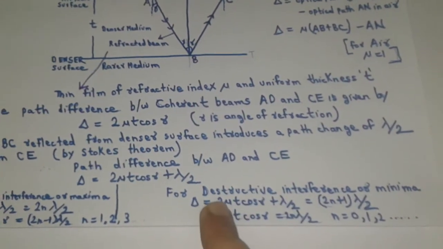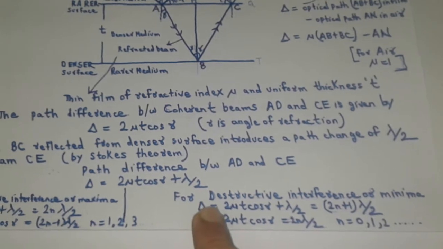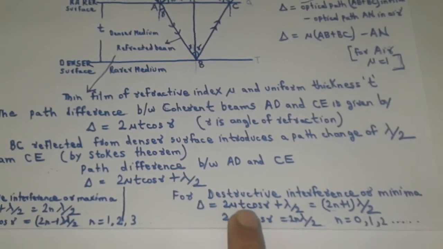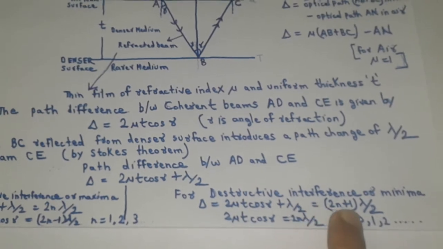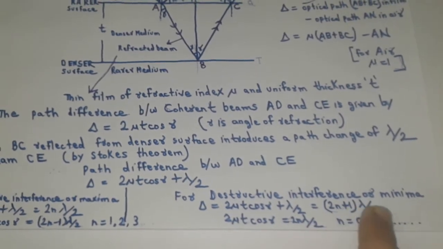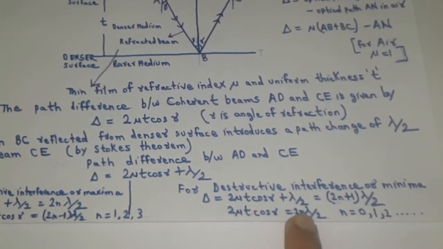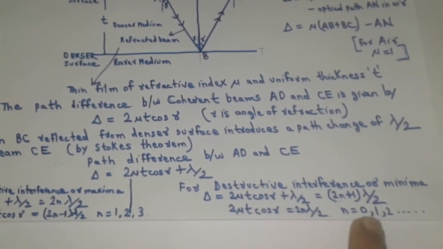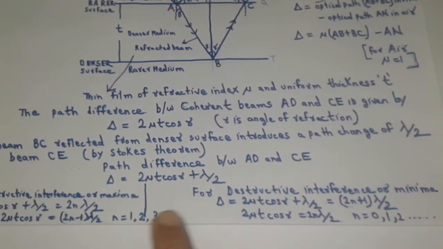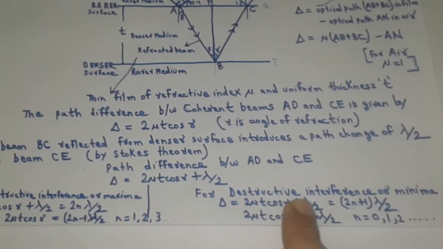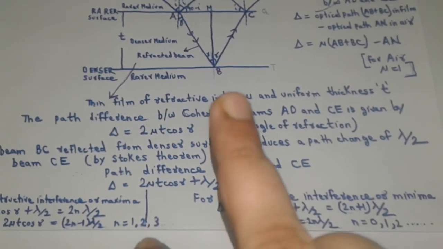On the other hand, to satisfy the condition of destructive interference or minima, the path difference between the two coherent beams, 2 mu t cos r plus lambda by 2, must be equal to (2n plus 1) lambda by 2, which can be written as 2 mu t cos r equal to 2n lambda by 2, for n equal to 0, 1, 2 and so on. From this we conclude that the central fringe is always bright in the reflected system in the case of thin films.